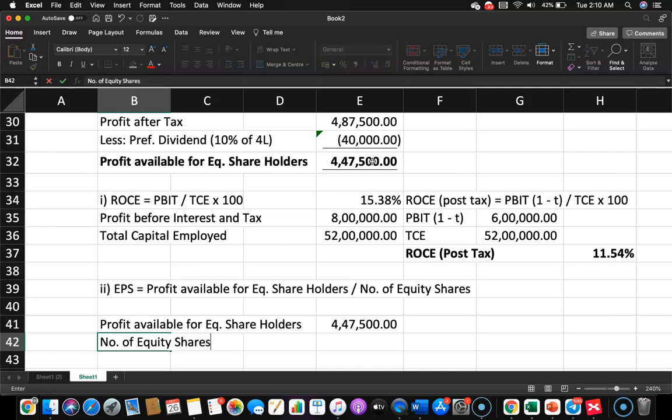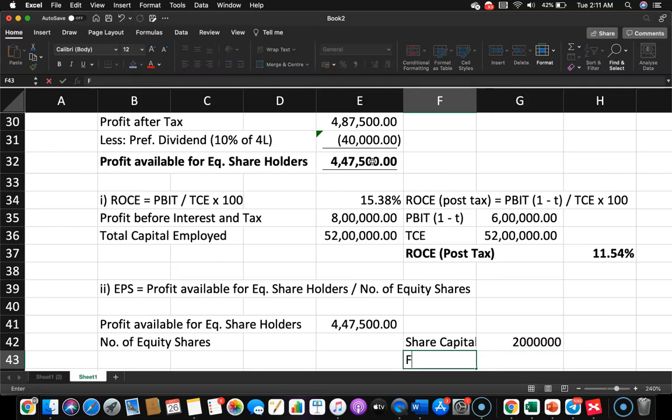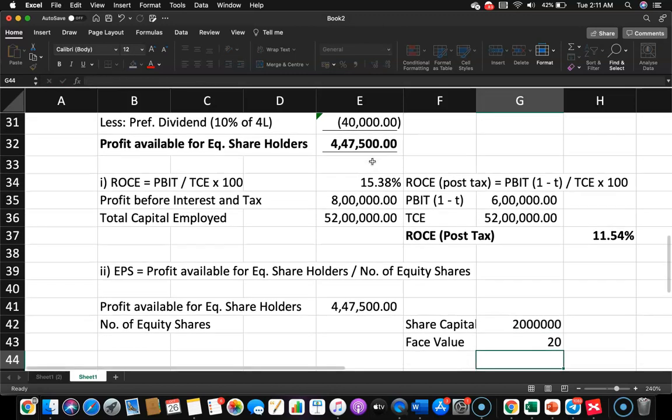Then the number of equity shares. So how do we arrive at the number of equity shares? In the question, it was given that the equity share capital is 2 million, right? And the face value is mentioned as 20 rupees.